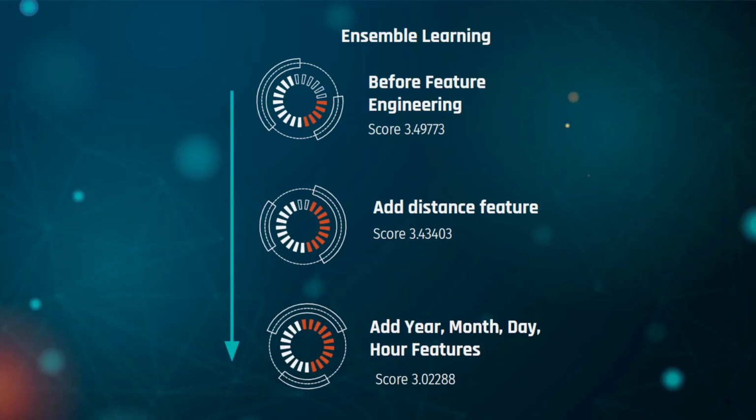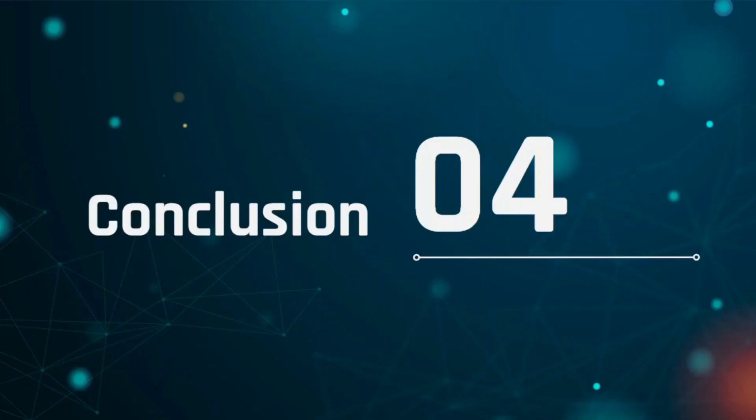Before we achieved our final score, we observed that the added features such as distance, year, month, day, and hour indeed improve the prediction accuracy. Before feature engineering, our Kaggle leaderboard score is 3.49. After adding the distance feature, our score improves to 3.43. After adding the year, month, day, and hour, our score is 3.02. Therefore, this shows that these features do have a correlation to fare amounts.